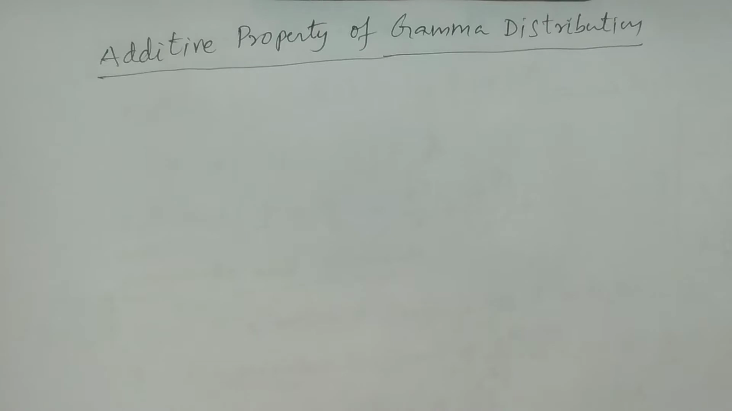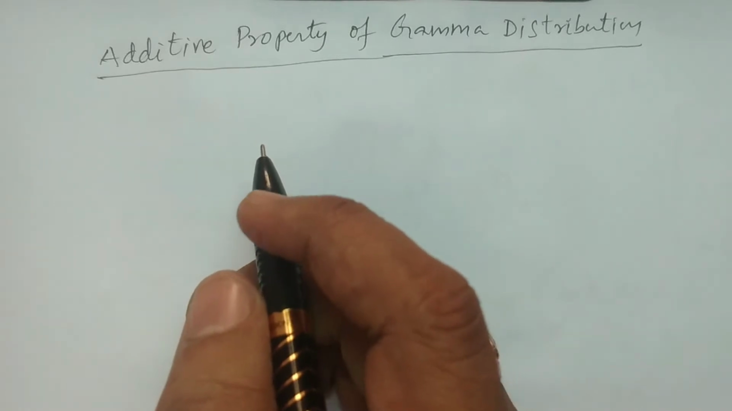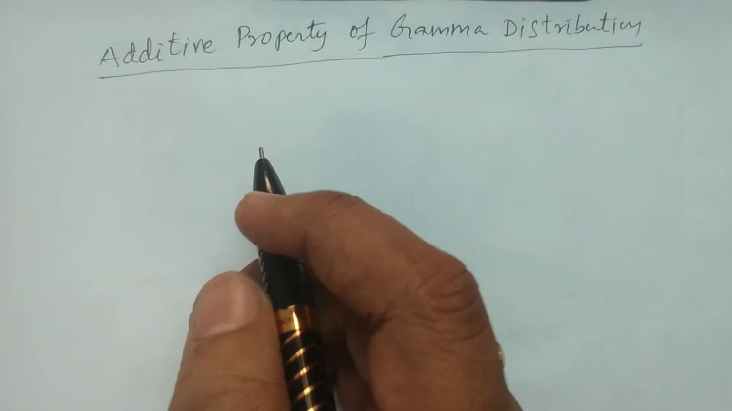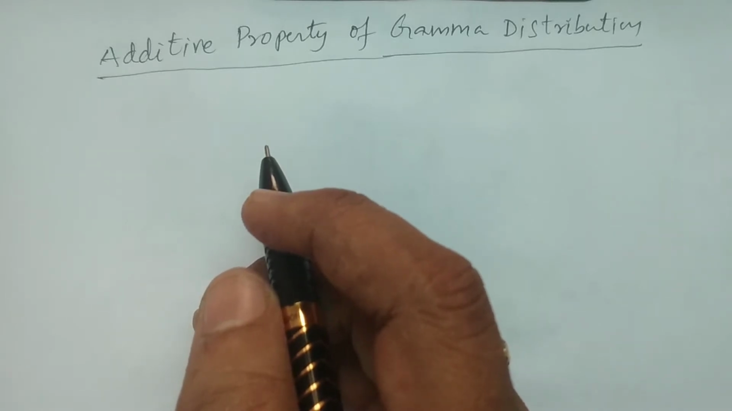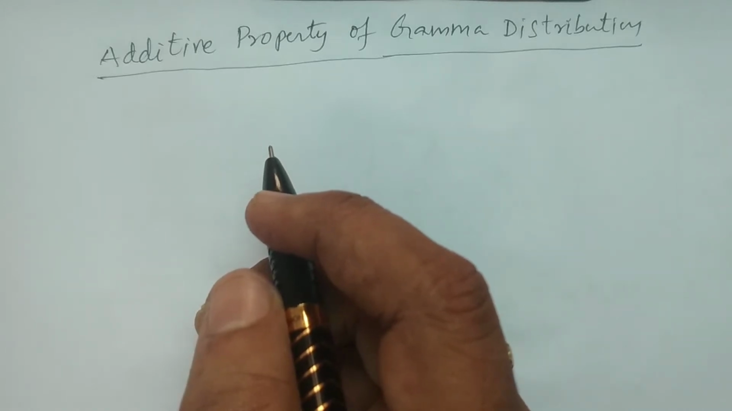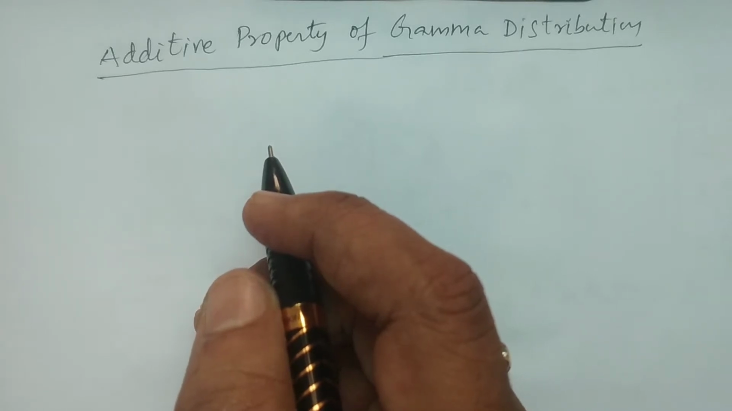In this lesson, I explain the additive property of the gamma distribution. So what is the additive property? If you consider k independent gamma variates, then the sum of k independent gamma variates is also a gamma variate. That is the statement. That is, the gamma distribution satisfies the additive property.